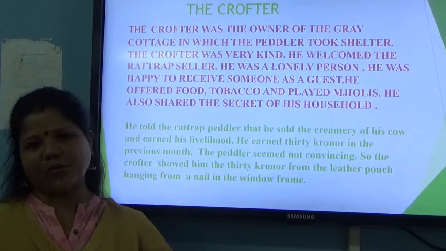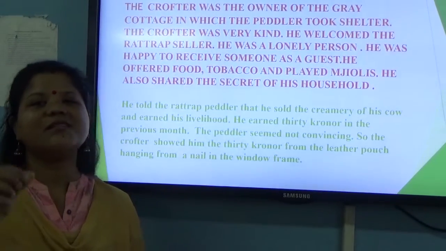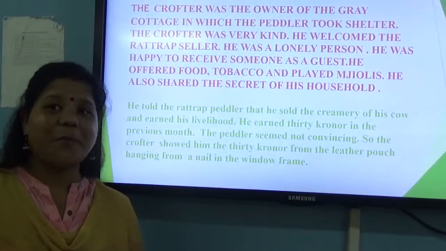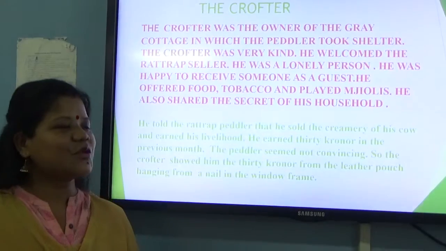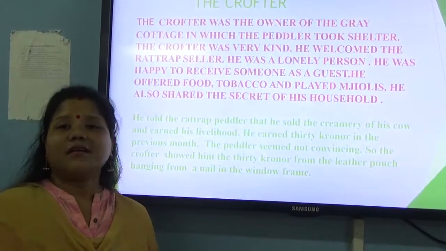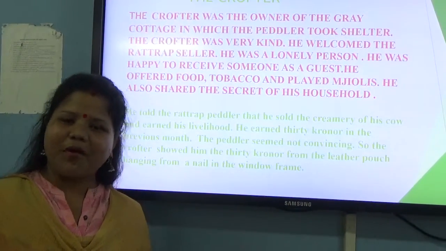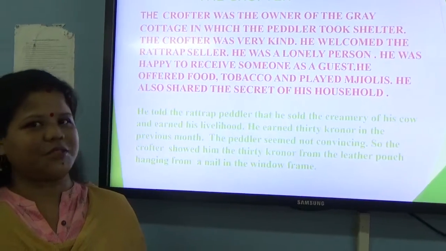He brought the leather pouch and opened it and showed the 30 kroner inside the pouch. Understand? And then again he put it back. Okay. So this was how the Rattrap seller came to know about the money of the crofter.